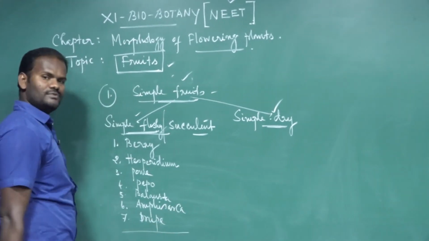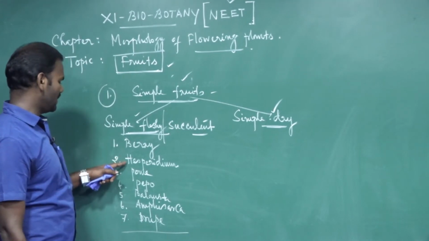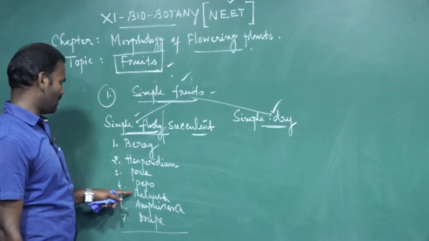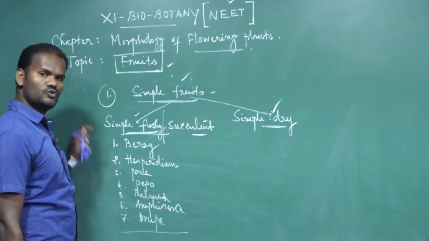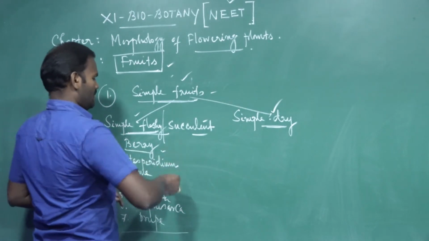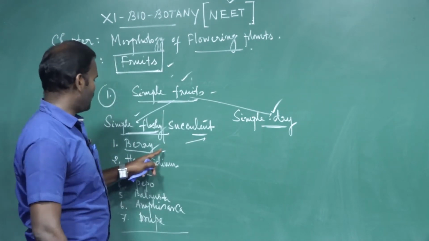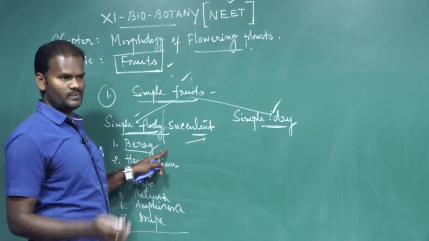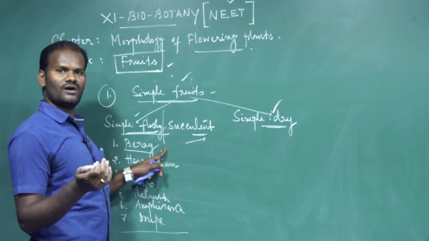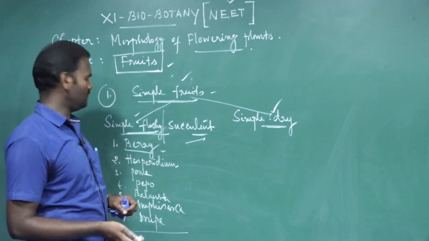These are the 7 types: berry, Hesperidium, pome, pepo, balausta, amphisarca, drupe. Berry: there are 3 parts in edible condition, especially the mesocarp and endocarp. These are the edible portion.